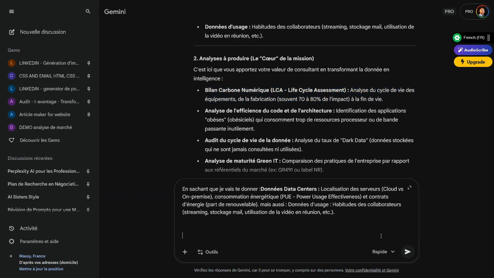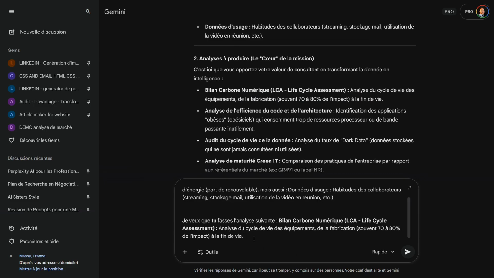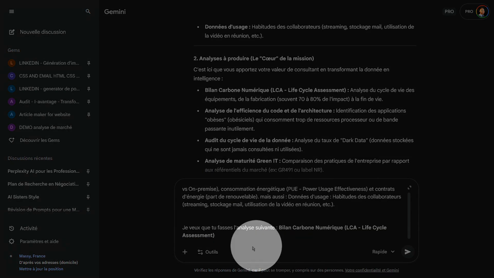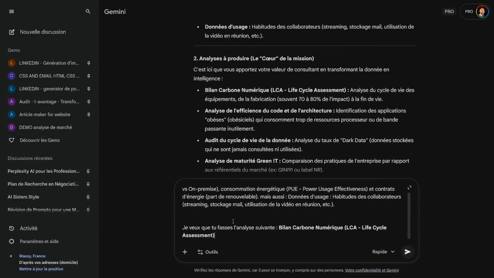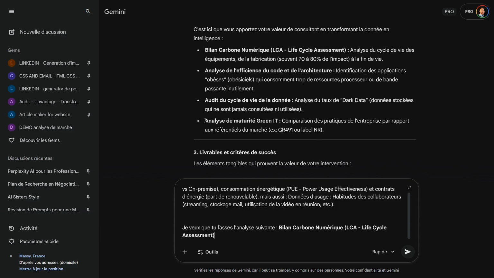I'll be able to tell it, I want you to do the following analysis. I'll say carbon footprint. That's a bit too specific. So for example, you can give it examples. Otherwise, you don't have to, you can simply remove it. You'll just need to add in the extensions what you mean by carbon footprint. So I'll keep it as simple as possible. I'll just copy the title. So here I have carbon footprint. That's exactly what I need. Green maturity analysis. Why not? No, I'll go with efficiency. Architecture efficiency. So I'll copy it again.